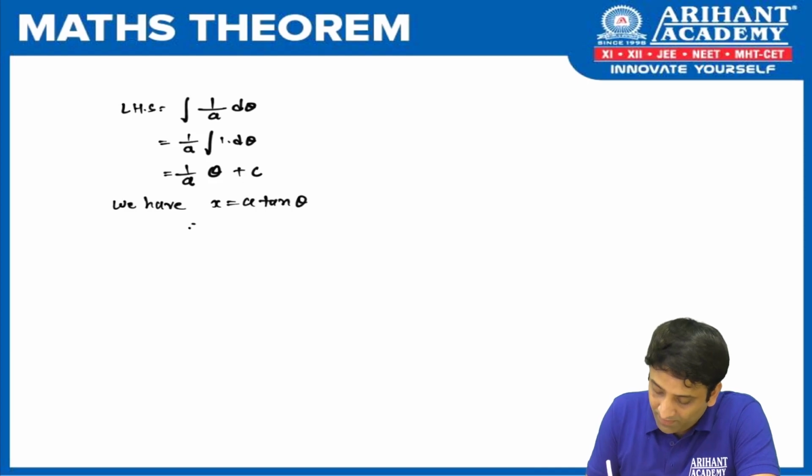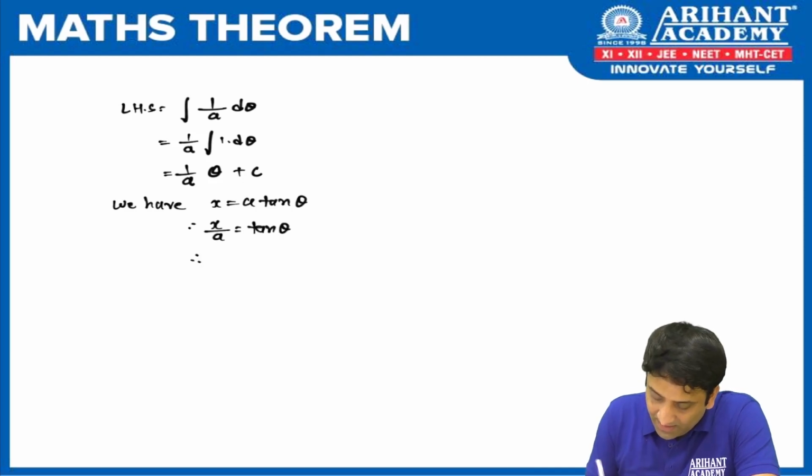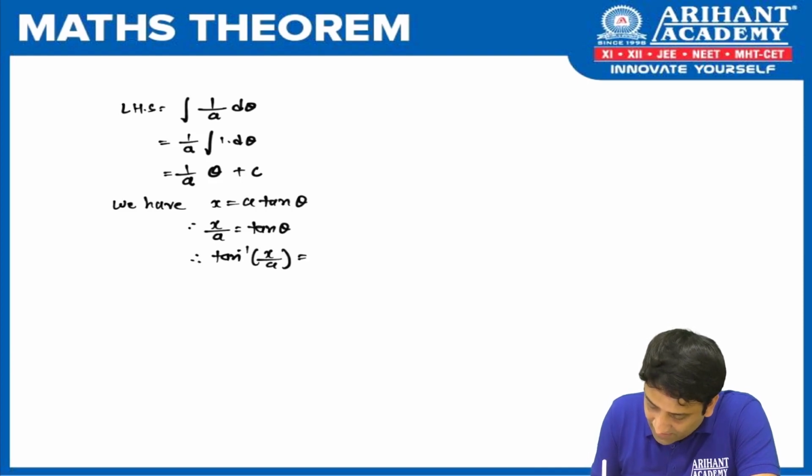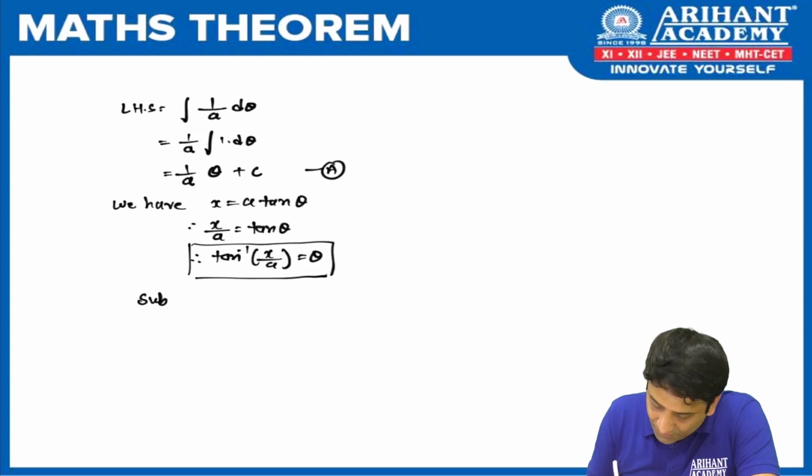Fine, no problem. Can we take x on the other side? x by a is equal to tan theta, and if I take tan on the other side, I get tan inverse x by a is equal to theta, and that is what I wanted. I wanted theta to be replaced. So here I'll be replacing that in result a. Substitute in a, and we got the result.